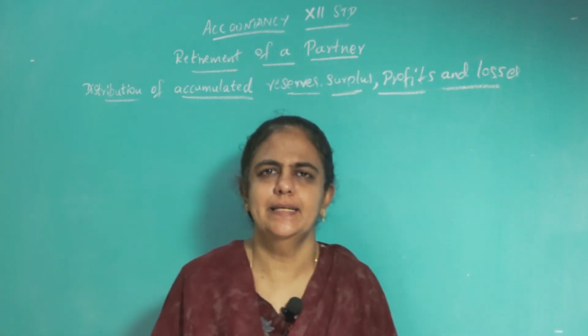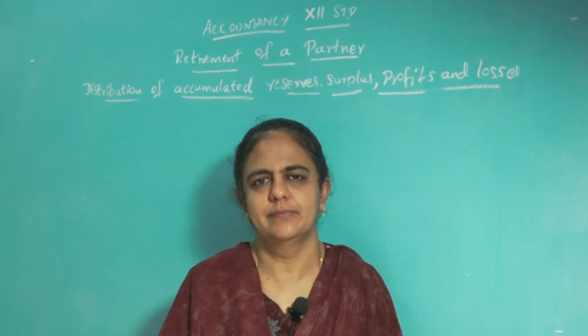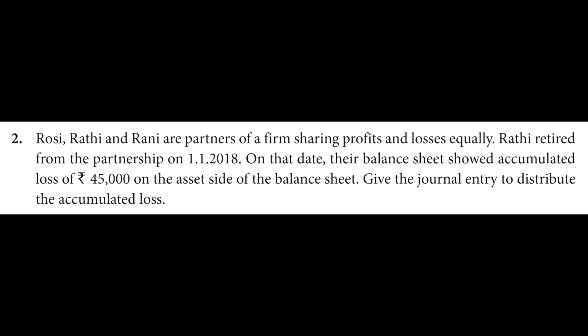Next, we will see the second question. Okay. Question number 2, page number 216. Rosie, Radhi and Rani are partners of a firm sharing profits and losses equally. Radhi retired from the partnership on 1/1/2018. On that date, their balance sheet showed accumulated loss of rupees 45,000 on the asset side of the balance sheet. Give the journal entry to distribute the accumulated loss.